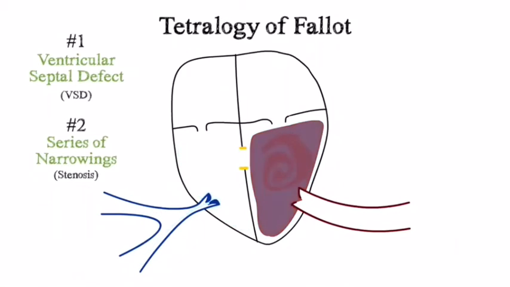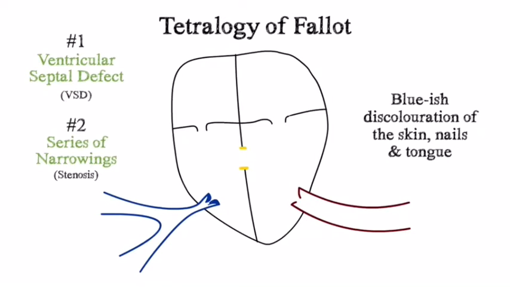This blue blood now gets pumped through the aorta to the body, which results in bluish discoloration of the skin, nails, and tongue. This is called cyanosis, and it's where the term blue babies comes from. These babies have an abundance of blue blood and a lack of oxygen-rich red blood.